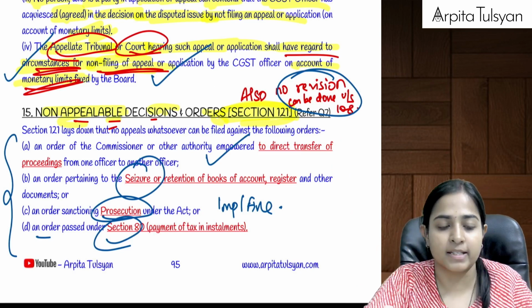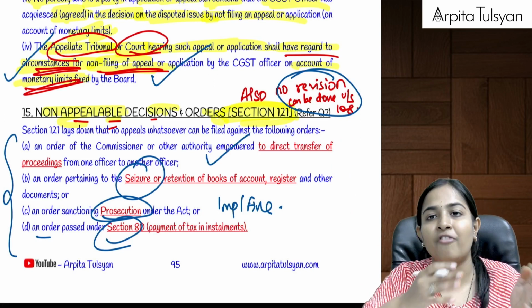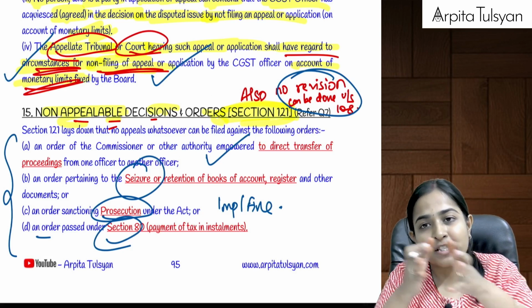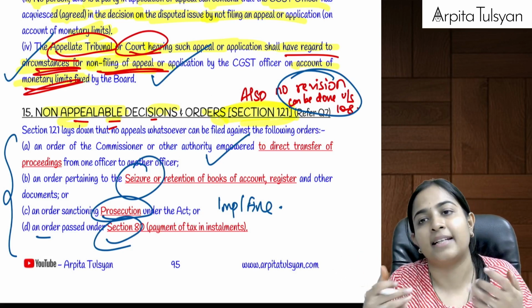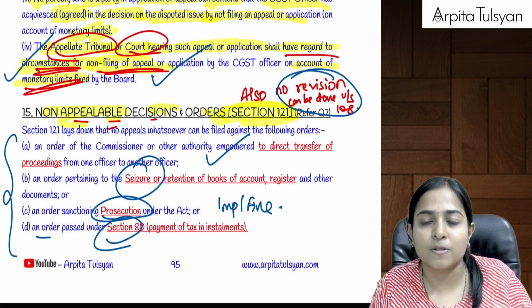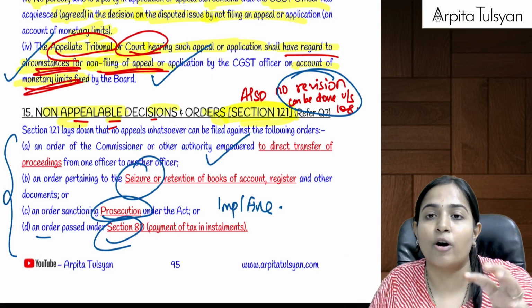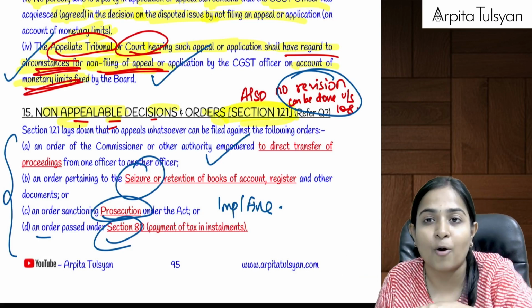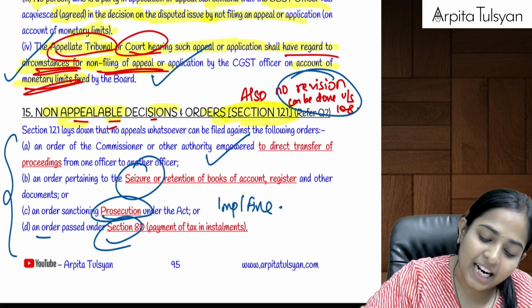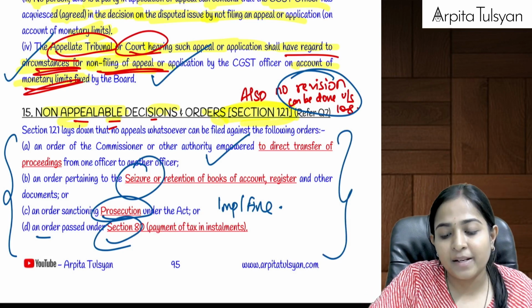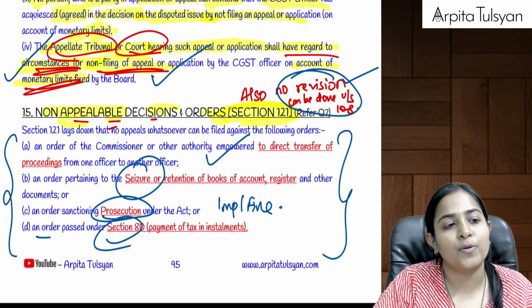So 4 orders. One, where my proceeding was transferred from one officer to another. Order for seizure of books, registers, etc. was passed. Prosecution order was passed, or section 80 order where I was either allowed or disallowed to pay the tax in installments. Again, that appeal is also not possible. Even revision is also not possible.